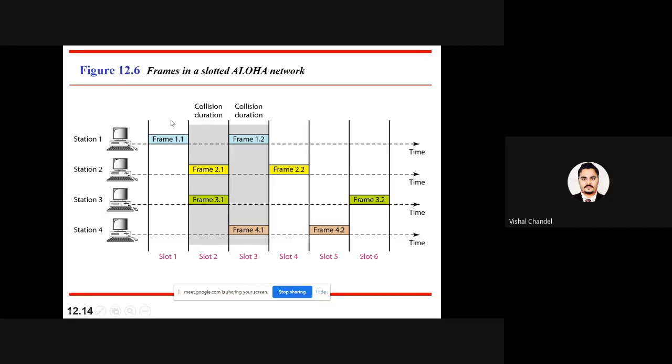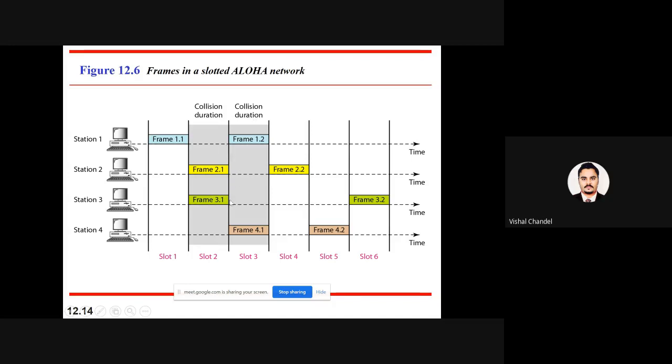By this image it will be clear. Suppose in the first slot only station 1 starts the transmission, but what happens when slot 1 is busy with the transmission of station 1, so in the second slot it may be possible that both station 2 and 3 start the transmission.